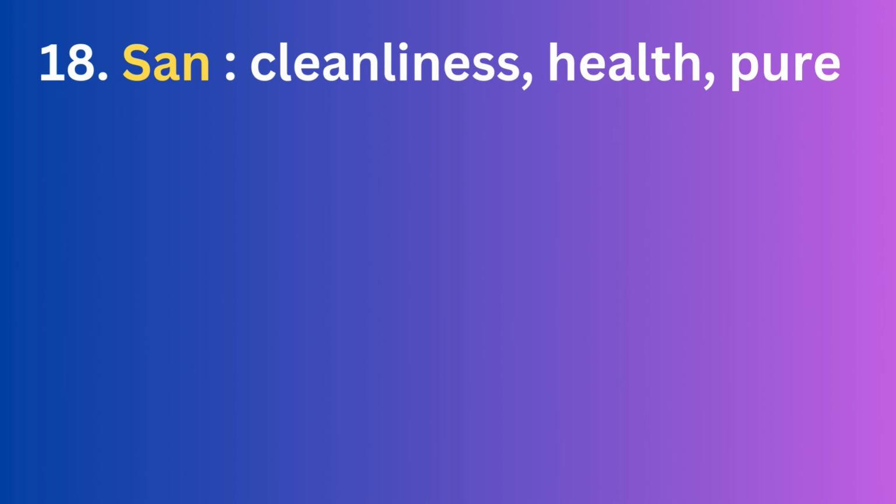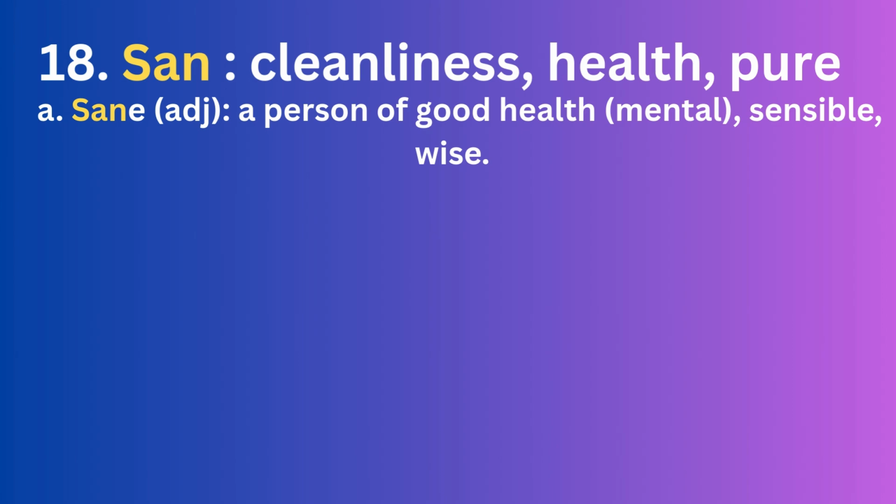It is SAN. Whenever you see this word, it means cleanliness, health, pure, or it can be related with blood. So let's take out the words which are related to the word SAN. You must have heard the word sane.